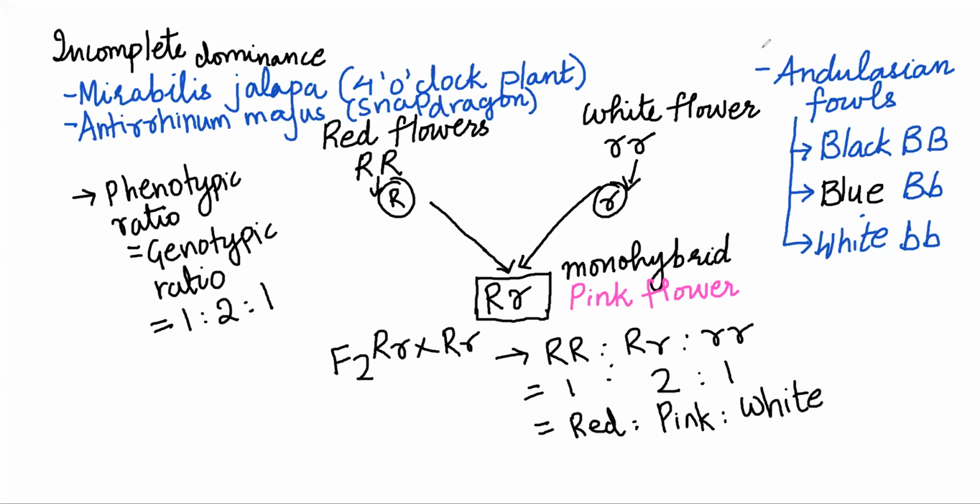So here, according to Mendel's law, the flower should have been red, and the Andalusian fowl, which is capital B, small b, should have been black. But it is neither, it's not according to Mendel's law. So this is an exception to Mendel's law of dominance. The first example is incomplete dominance.